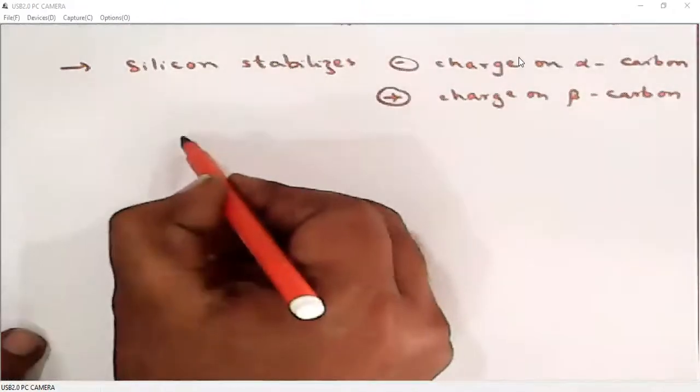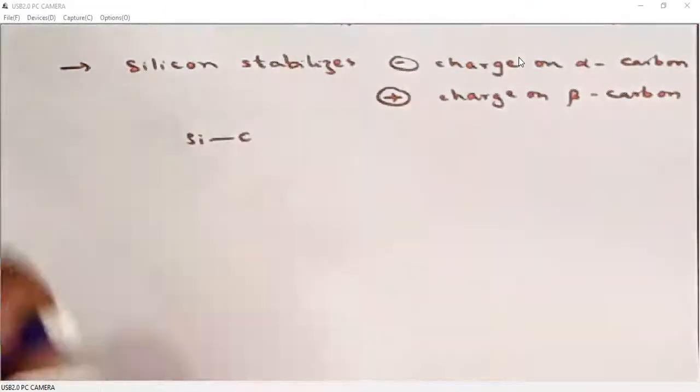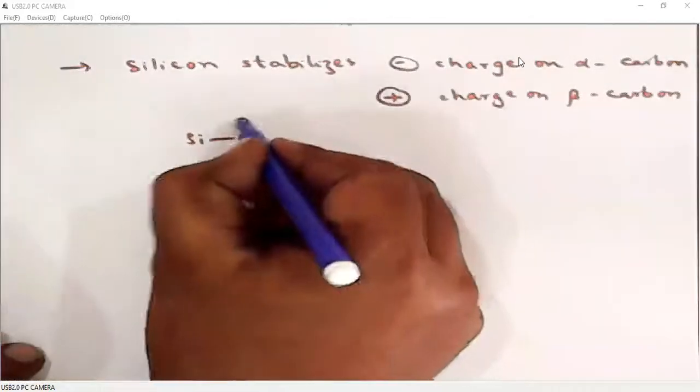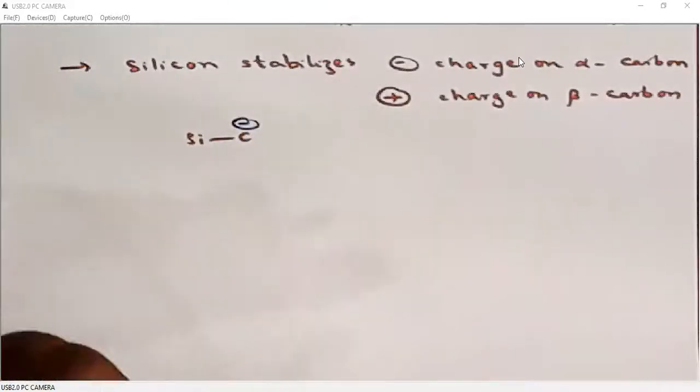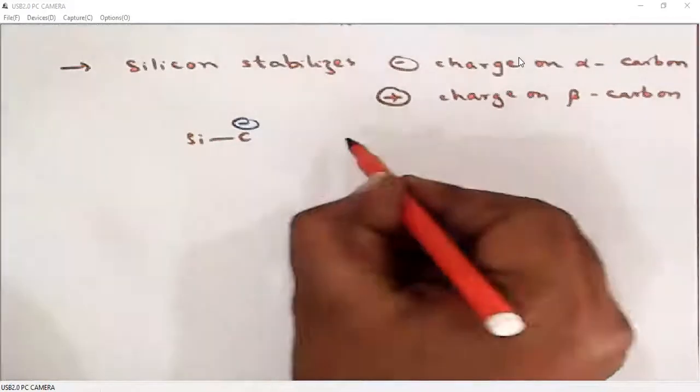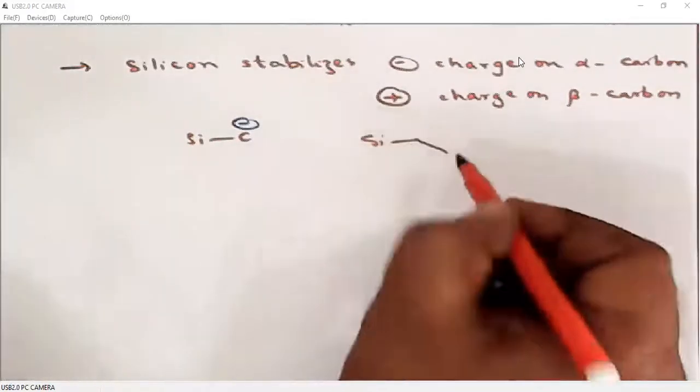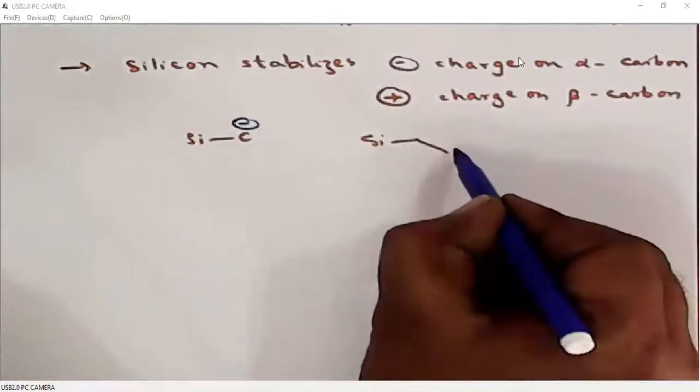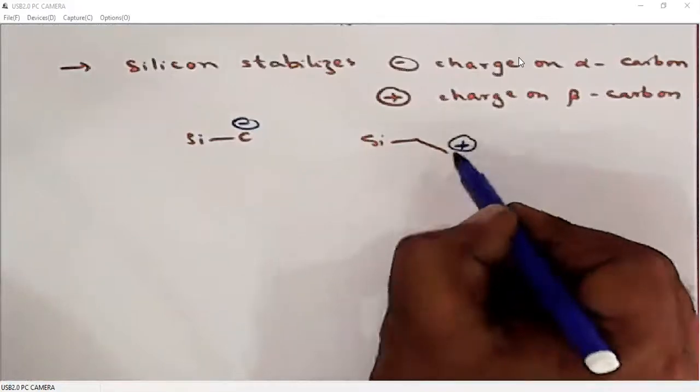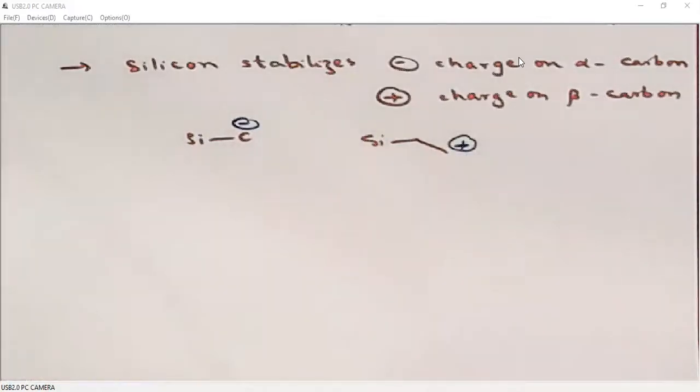So that means this is stable, negative charge on alpha carbon. Similarly, positive charge on beta carbon. This is also stable.